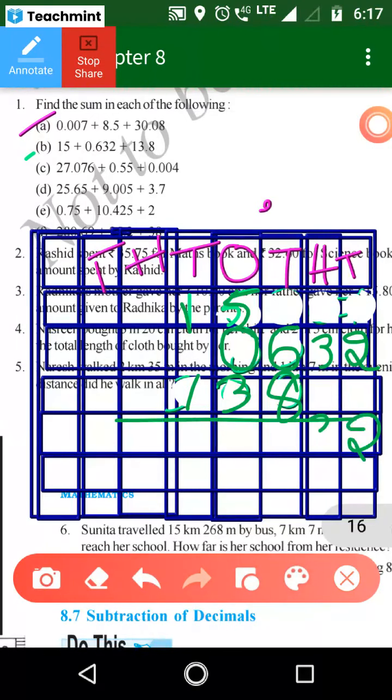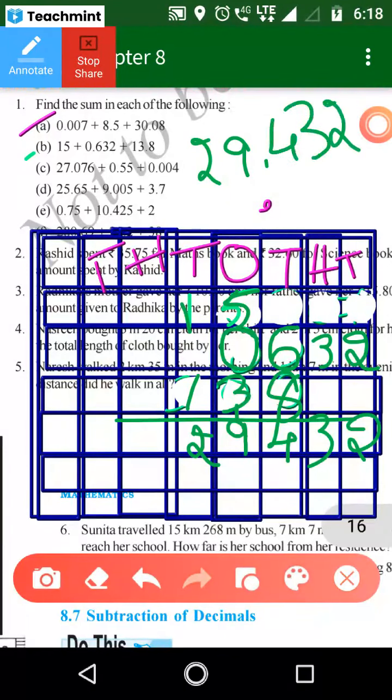So 6 plus 8, how much? 14. Good. 1 carry. So 3 plus 1 is 4. 4 plus 0, 4. 4 plus 5 is 9. So 1 plus 1 is 2. Good. So what is the answer? 29.432. Good. Write down.